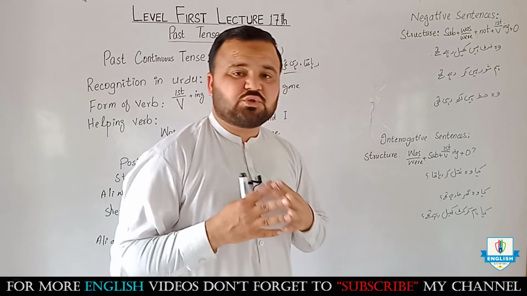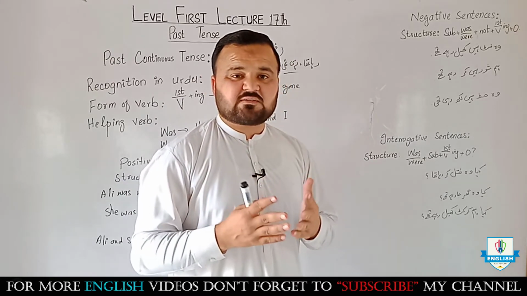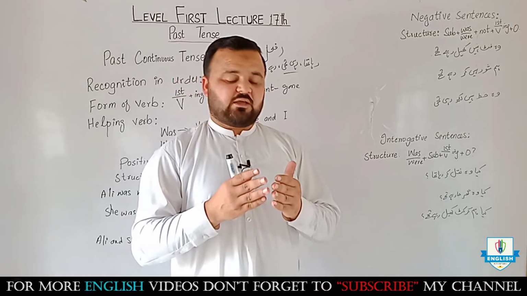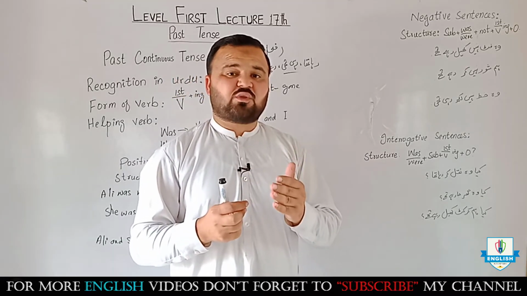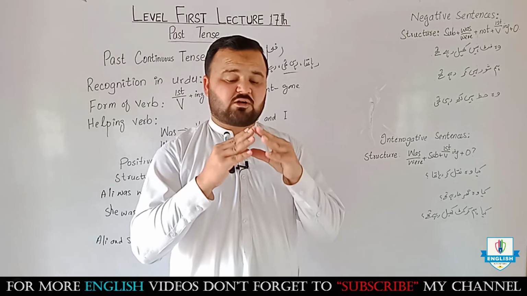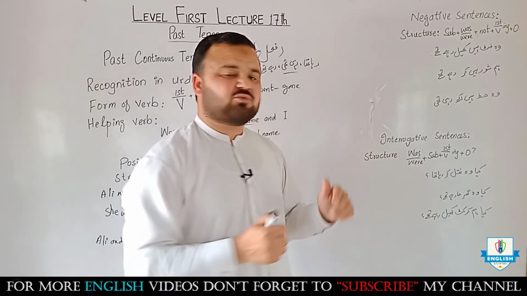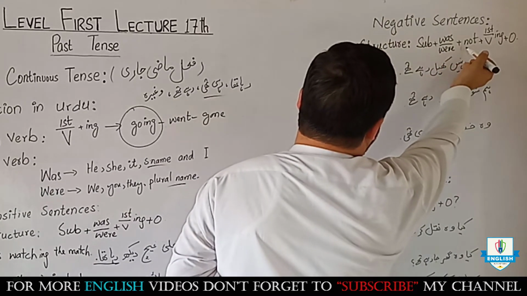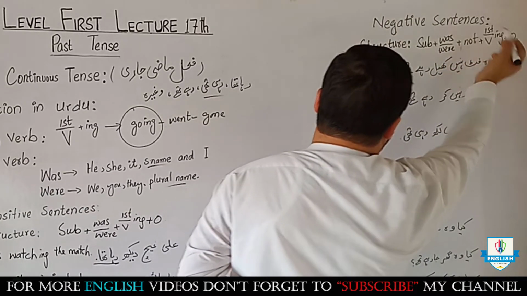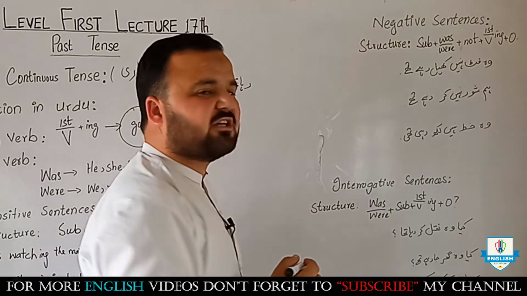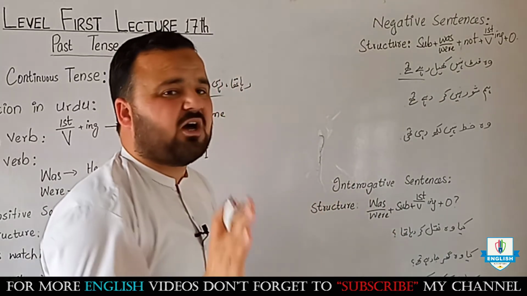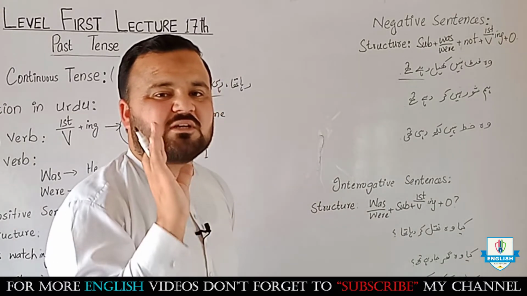Now coming toward the negative sentences, I told you negative are those sentences in which there is no action. When we add not with the helping verbs, जब हम helping verb के साथ not लगाते हैं तो negative बन जाते हैं। Look at the structure: subject plus was verb plus not plus first form of verb plus object. वो फुटबॉल नहीं खेल रहे थे। Told us this sentence belongs to past continuous tense.